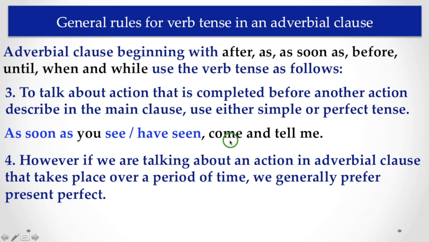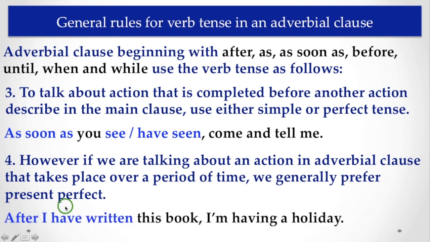Next, however, if we are talking about an action in an adverbial clause that takes place over a period of time, we generally prefer present perfect tense. So this is another important thing. In an adverbial clause, if you are talking about some action that has taken place over a period of time, we generally prefer present perfect.